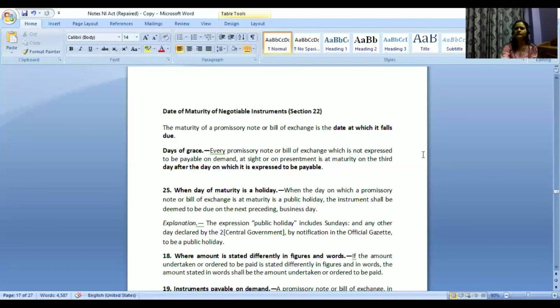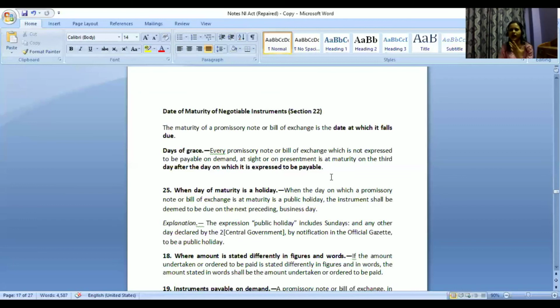Or otherwise, there will be a 3 days of grace period which will be applicable. So on the third day, after the day on which it is expressed to be payable, it will mature. So if I'm mentioning 12th of December, on 12th of December 2020, you need to make a payment of 50,000 rupees. Then in that case, it will become 15th of December. If I have not mentioned any date, then whenever it is presented, whenever it is demanded, it has to be paid or cleared accordingly. So this is section 22 that talks about date of maturity of negotiable instruments.